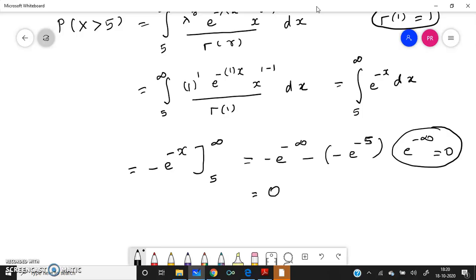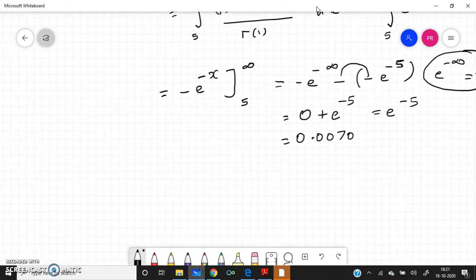So 0, minus into minus becomes plus, e power minus 5. So simply e power minus 5. You can see from the e table, or previously we have done, no? That is 0.0070.